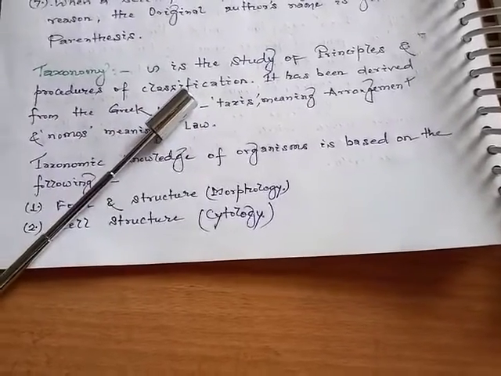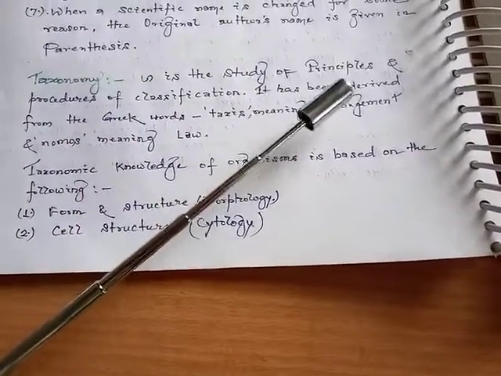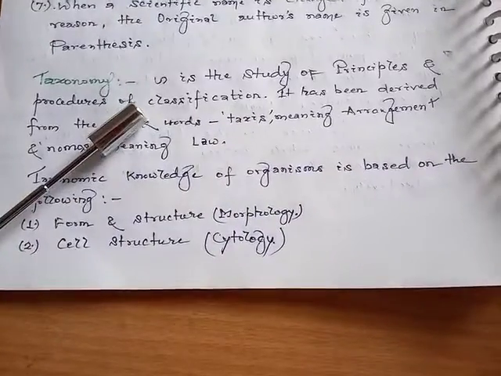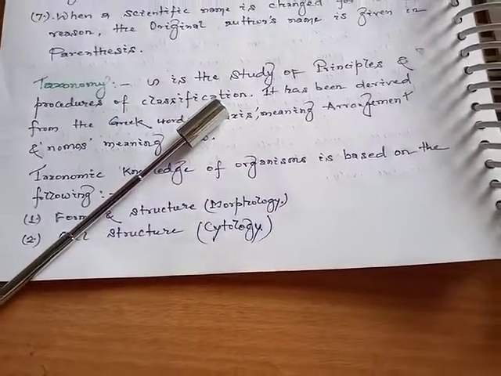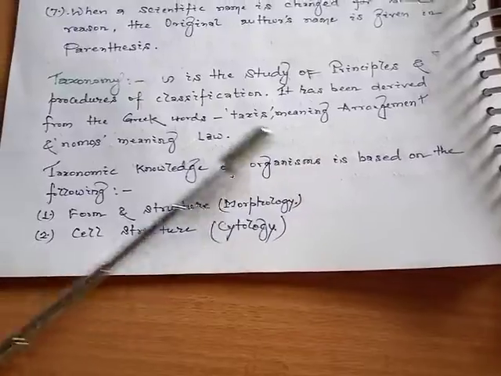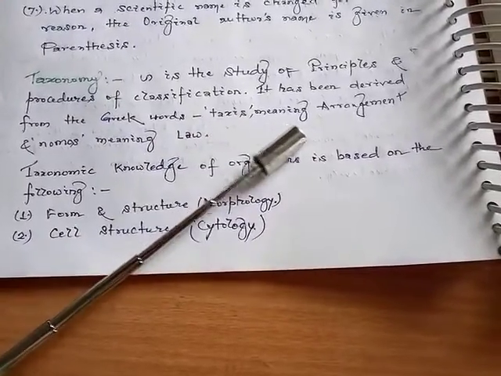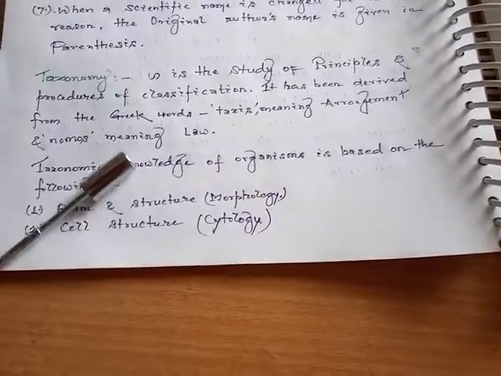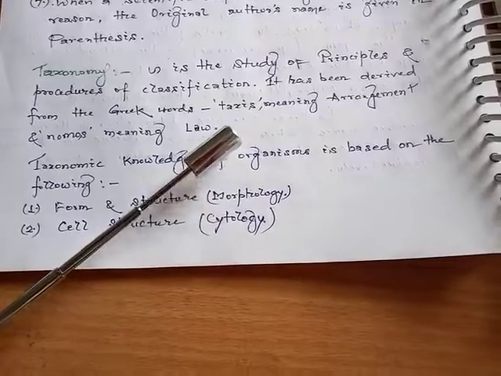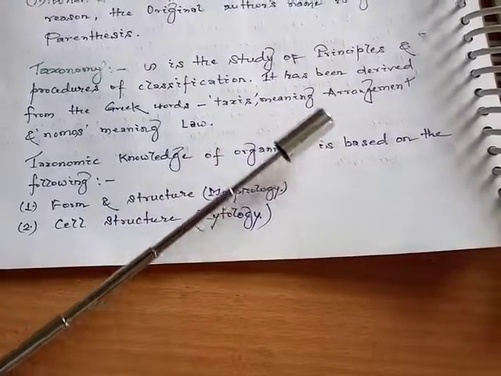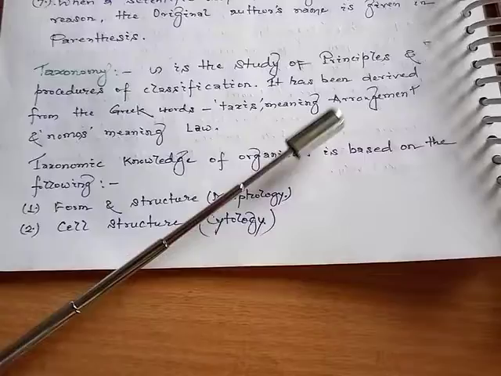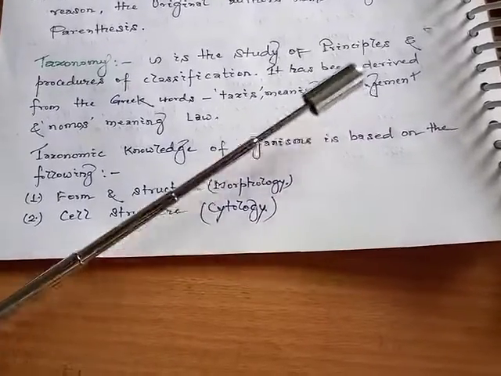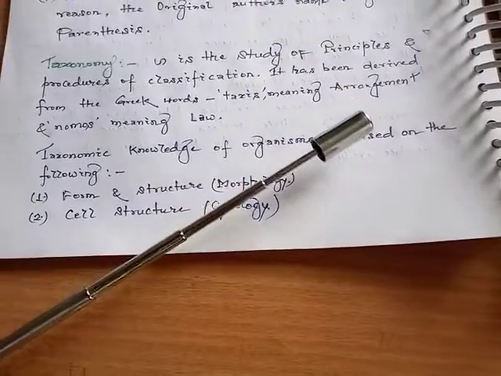So taxonomy is the study of principles and procedures of classification. It has been derived from the Greek words taxis, meaning arrangement, and nomos, meaning law, that is, the law of arrangement. How do life forms get arranged within that particular classification pattern?